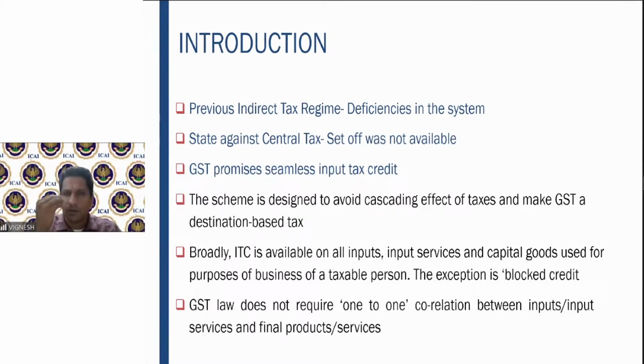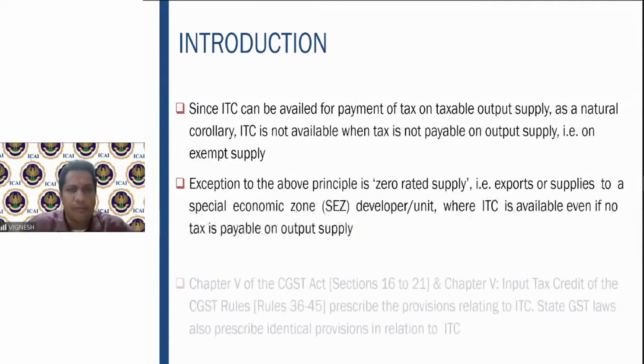You're in the business of selling textiles, selling furniture. You can sell anything you want and collect GST from the customer. Input tax credit you will get on all expenses which are used for business purposes without any restriction. There is no need of any one-to-one correlation saying that this particular product only has to be sold, only then the input will be given. Nothing of those sort is there. So one-to-one correlation is not required.